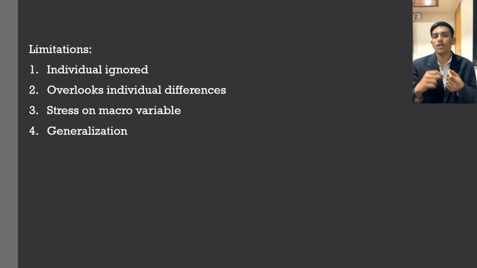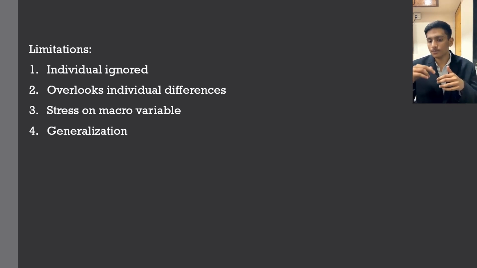Suppose I demand commodity A and the overall community or the overall country demands commodity B. Then commodity A will not be supplied because macroeconomics says that only commodity B should be produced, because the aggregate is emphasizing that commodity B should be there. The demand and supply forces say that commodity B should be there, which is the reason why commodity A will be ignored. Then it overlooks the individual differences. Again, in this same example, I demand a certain commodity which is very less demanded in the market. Then again, my problems and the solutions to those problems will be ignored by macroeconomics.